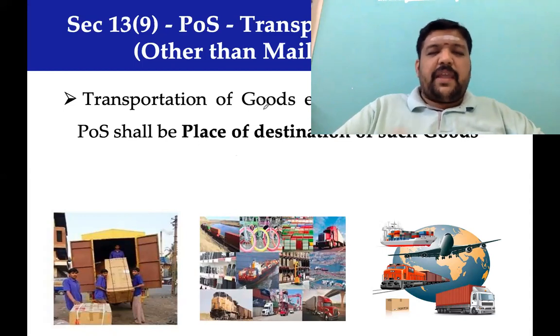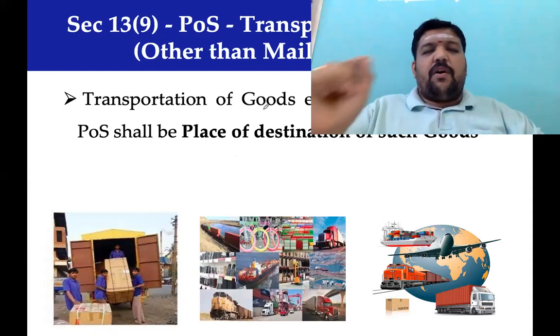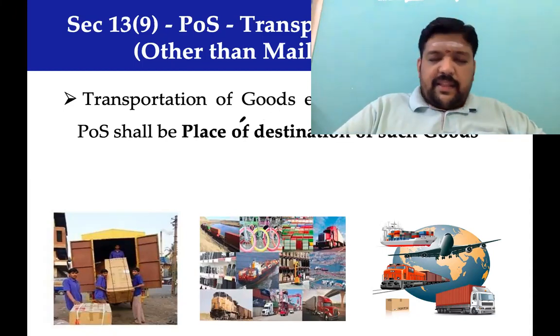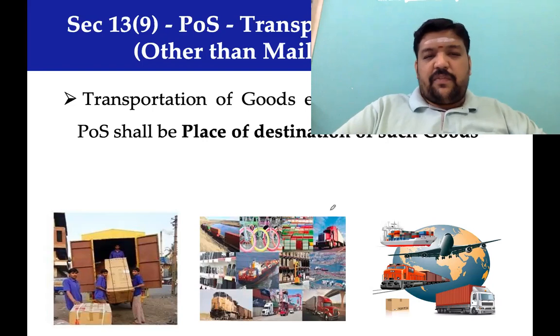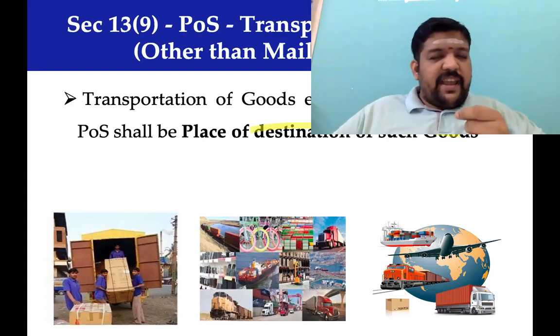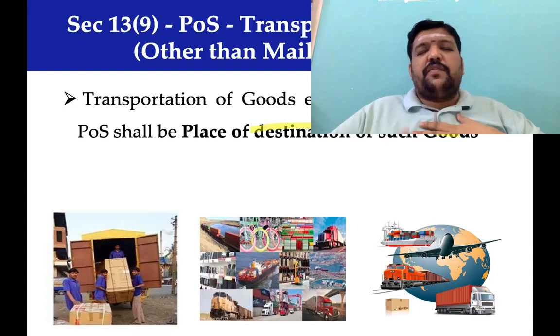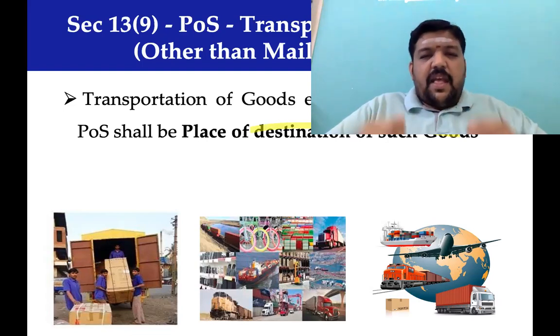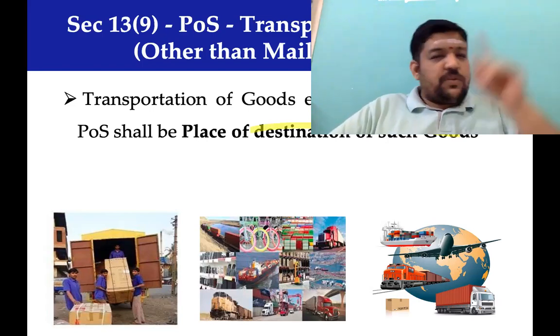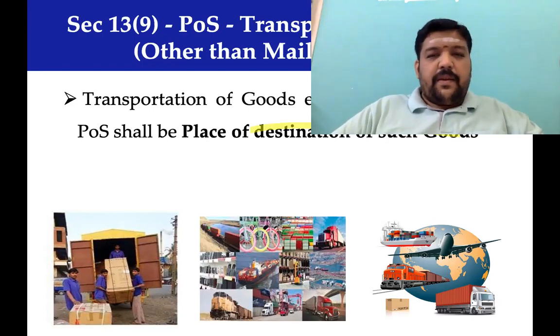Transportation of goods, except mail or courier. Place of supply will be the destination of goods, a contrary position as compared to your domestic law. In domestic law, we will say if the services of transportation of goods are provided to an unregistered person, the place where the goods are handed over for transportation. That is what we will say in domestic law, section 12(8).